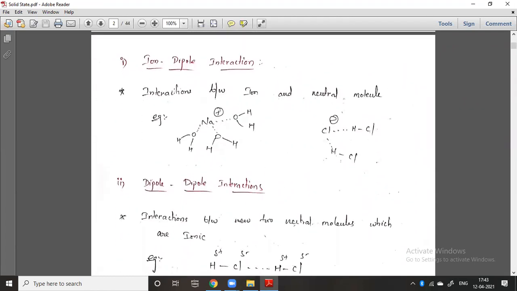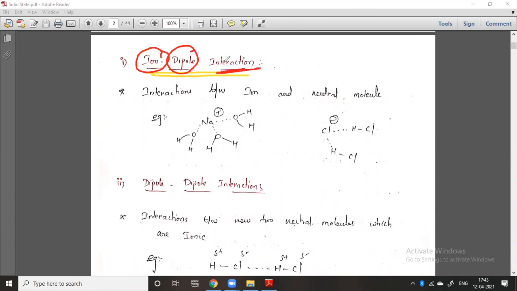So let us understand this also. Very simple, the first one is ion dipole interaction. So what do you need here? I want to know what type of van der Waals forces exist between two atoms or two molecules. So first you should understand what type of van der Waals forces exist in between what. Here there is an ion, there is a dipole.